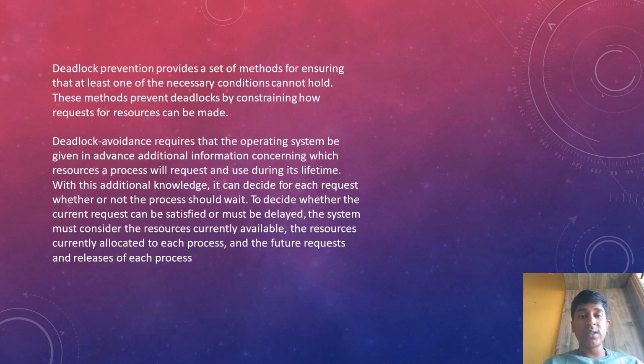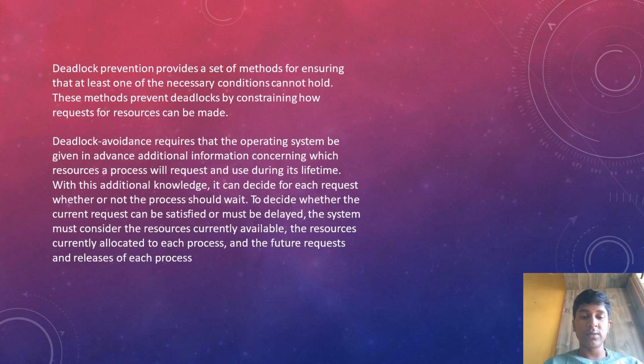Deadlock avoidance requires the operating system to be given in advance additional information concerning which resources a process will request and use during its lifetime. With this additional knowledge, it can decide for each request whether or not the process should wait. To decide whether the current request can be satisfied or must be delayed, the system must consider the resources currently available, the resources currently allocated to each process, and the future requests and releases of each process.